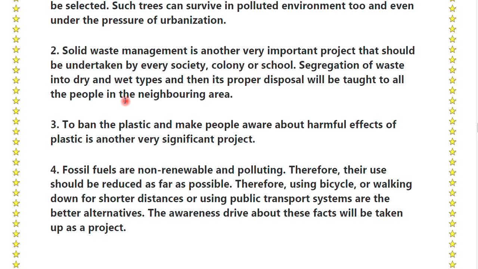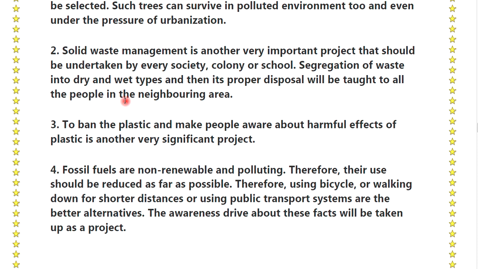Second point, solid waste management is another very important project that should be undertaken by every society, colony or school. Segregation of waste into dry and wet types, and then its proper disposal will be taught to all the people in the neighboring areas. Third point, to ban plastic and make people aware about the harmful effects of plastic is another very significant project.